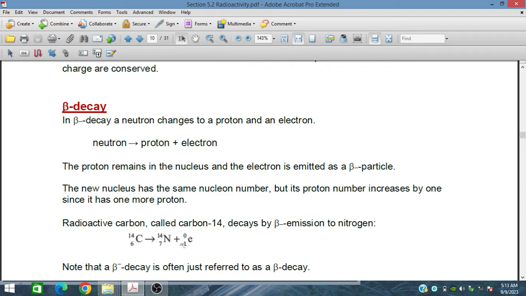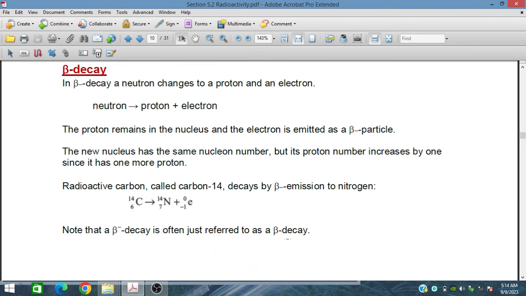As a result of this beta emission, carbon 14 transforms to nitrogen, with proton number 7 and nucleon number 14. The beta particle has no mass, so its nucleon number is 0, and it has a negative charge. This is beta decay, often just referred to as beta negative decay.